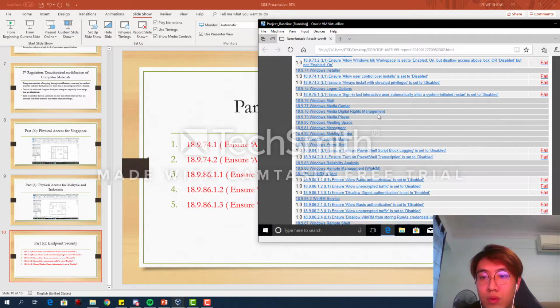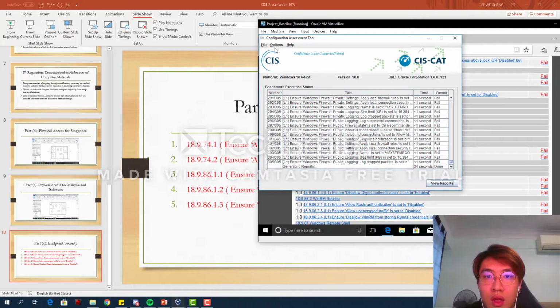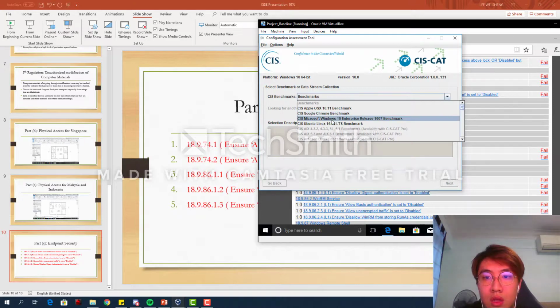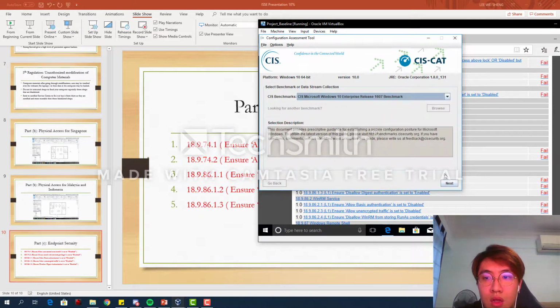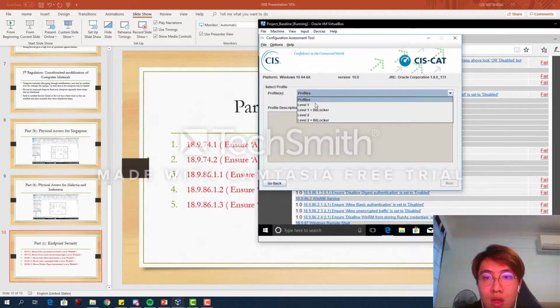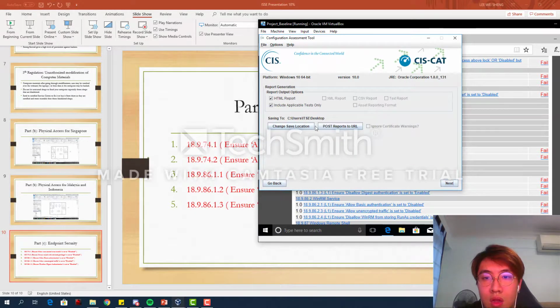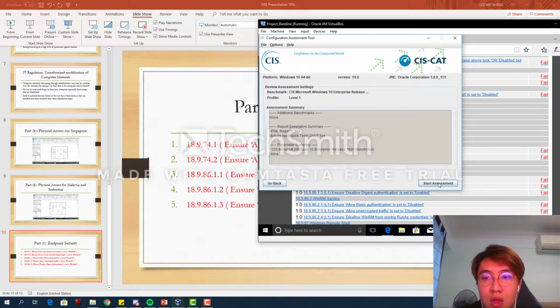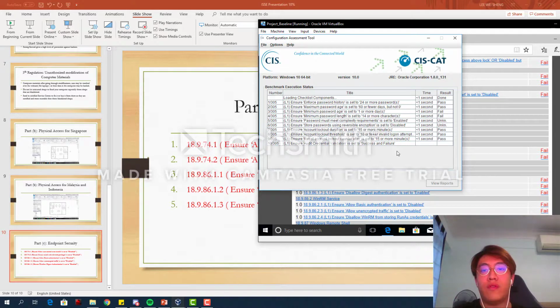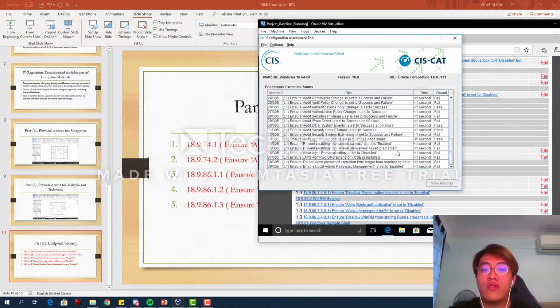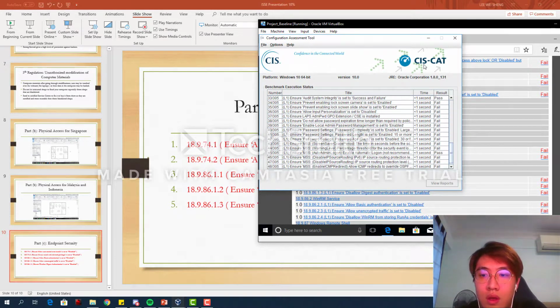And now we will open the configuration assessment tool, new assessment. Now we'll wait for it to load. After loading, we can view the reports.